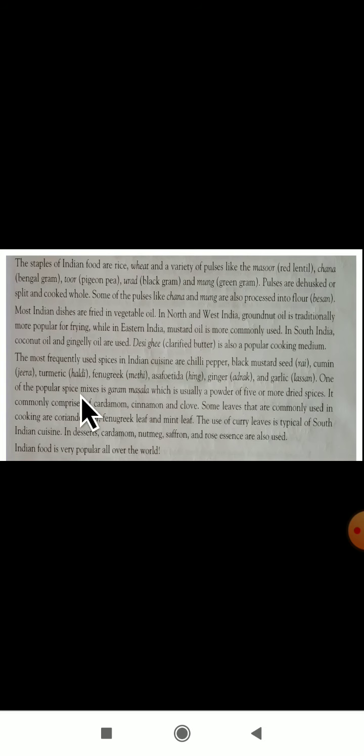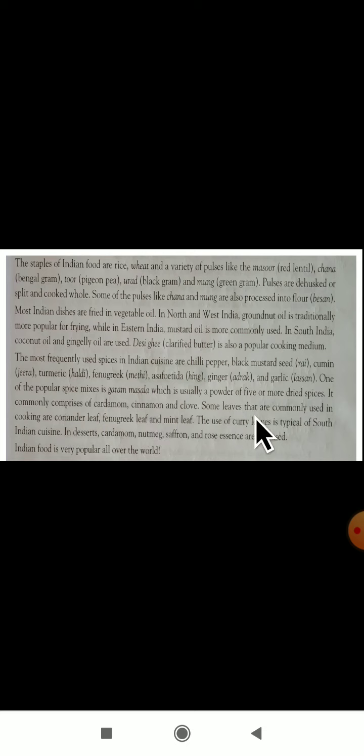One of the popular spice mixes is garam masala, which is usually a powder of five or more dried spices. What is that popular spice? Garam masala. What is it made up of? It is made up of five or more dried spices, which they take and make into a powder. It commonly comprises cardamom, cinnamon and cloves.